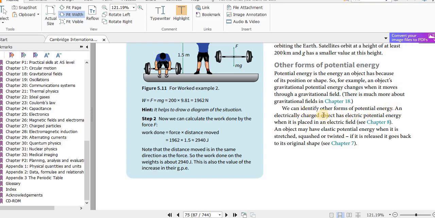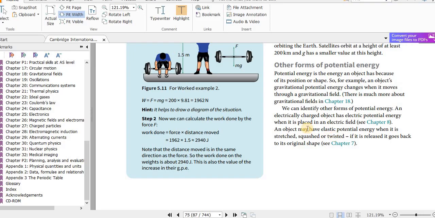An electrically charged object has electric potential energy when it is placed in an electric field. So if you have a charged particle in an electric field, that charged particle will move towards the oppositely charged plate, because unlike charges attract. Because when released it can move, it can do work, we say it has electric potential energy when it is placed in an electric field.